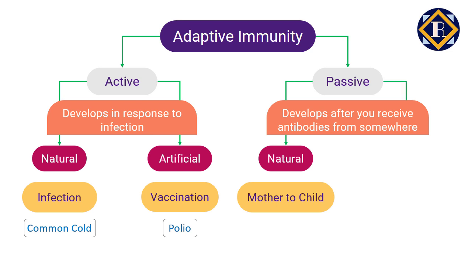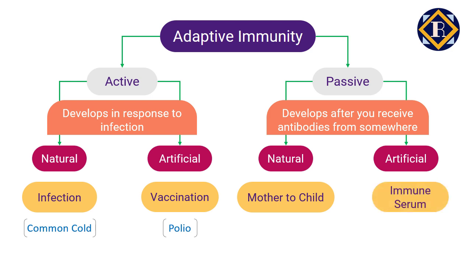Passive immunity can be artificially obtained, for example through immune serums. The immune serum is a serum that is obtained from a person who has developed an active immunity due to natural infection. An example of immune serum is anti-tetanus serum.